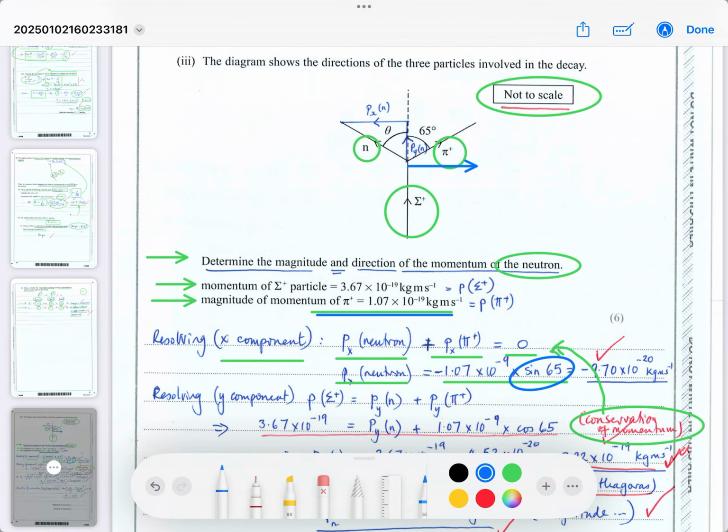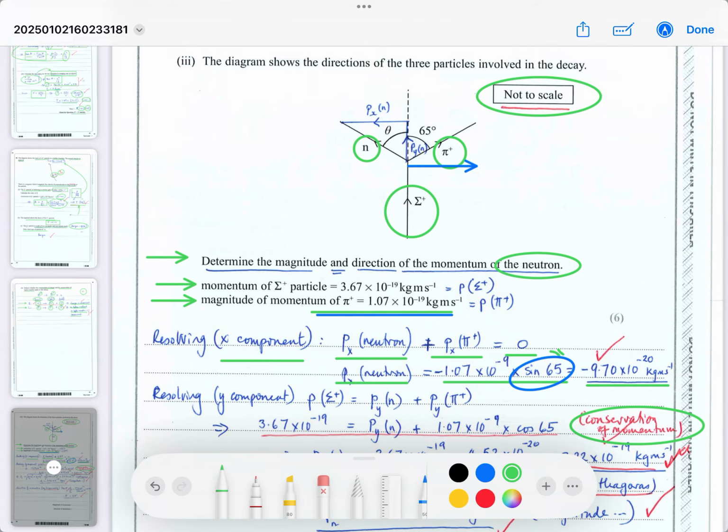And once you do that, you can find out that the momentum is 9.7 times 10 to the minus 20 kilograms meters per second. So if it's to the right, it will be positive, and I'm saying to the left is negative. So that will be the magnitude of the momentum of the neutron in the x component.